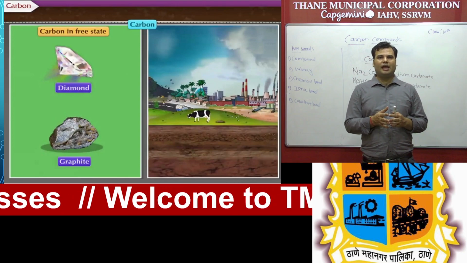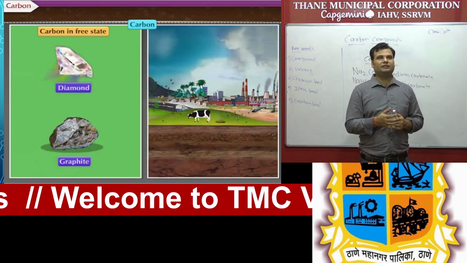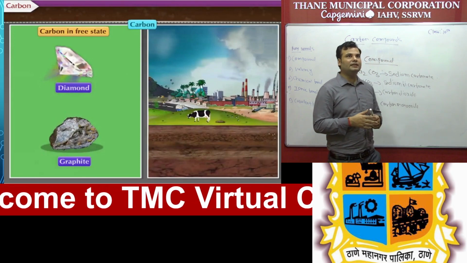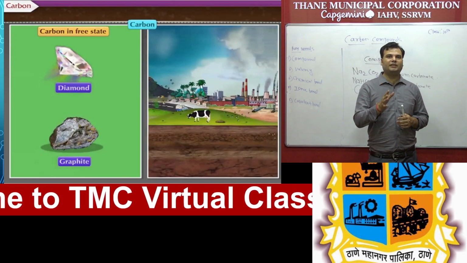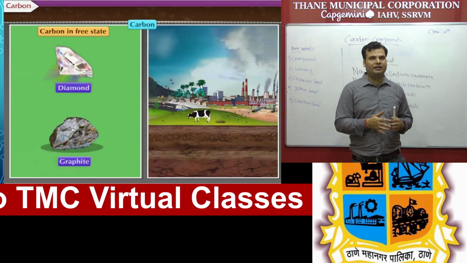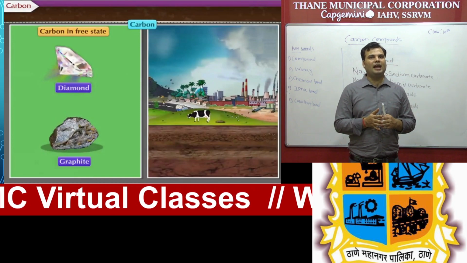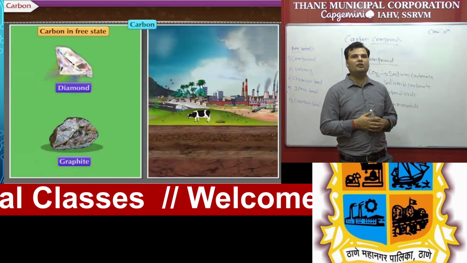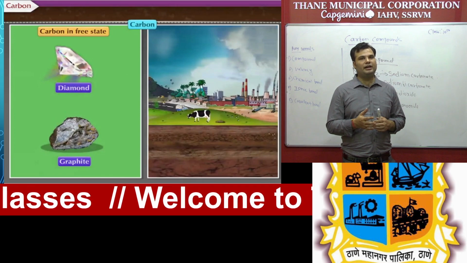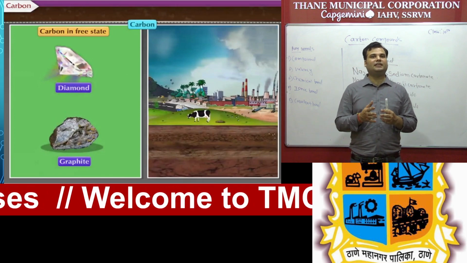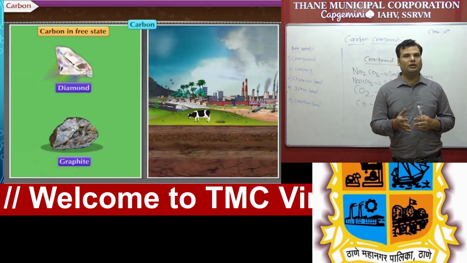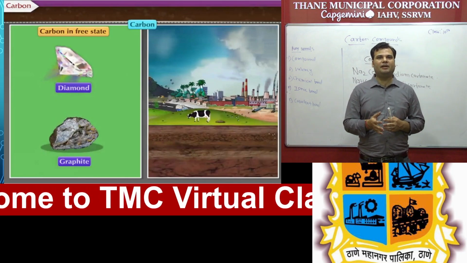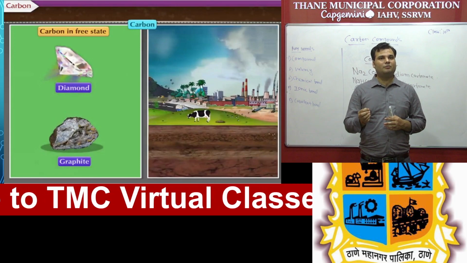Remember that in the earth crust elements always occur in two forms. One is the free state, the second one is the combined state. Carbon is present in both states. The free state is also called the native state. In the free state, student, carbon is present as diamond and graphite. We know that diamond is very costly. It is always present in a free state. It is made up of only one element, that is carbon. Graphite and diamond are allotropes of carbon.